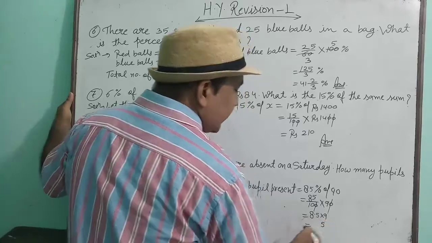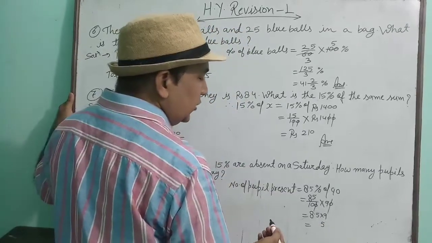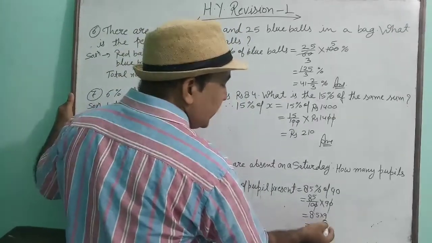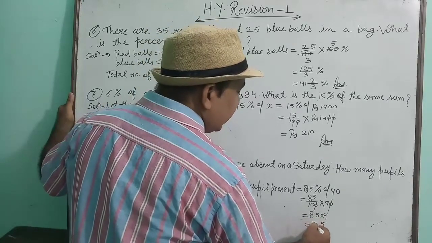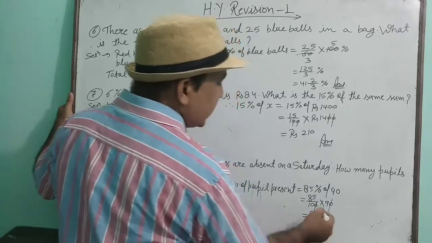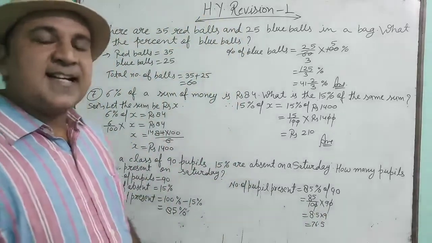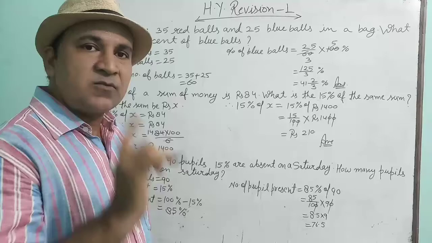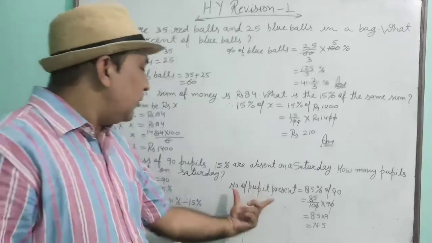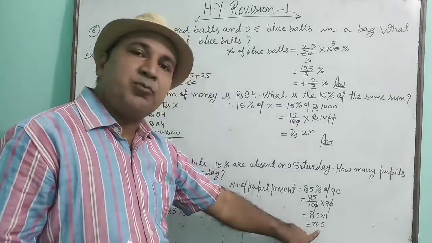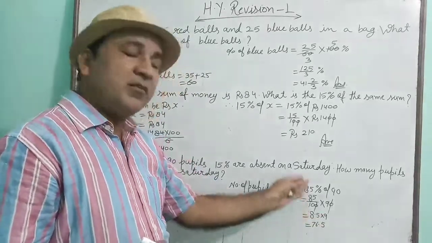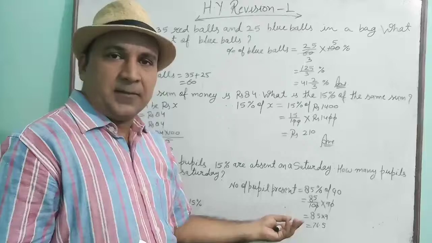9 5s are 45. 4 carry on. 9 5s are 45. 5 here, 4 carry on. 9 8s are 72 plus 4, 76. 76.5. Now there is one noted point, children. We know that number of pupils cannot be 76.5. So we will round off the answer.